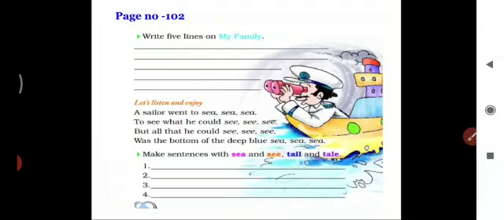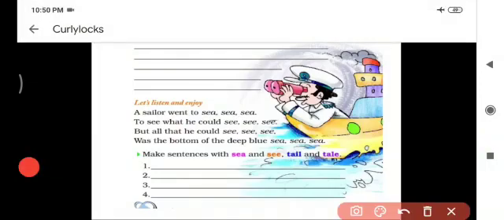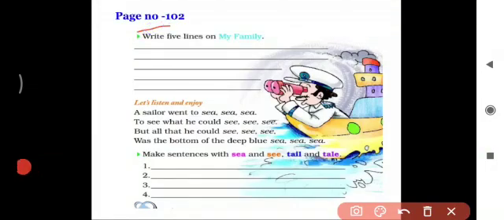Today's homework is on page number 102. Write five lines on my family. You can write about your family. Next, let's listen and enjoy.